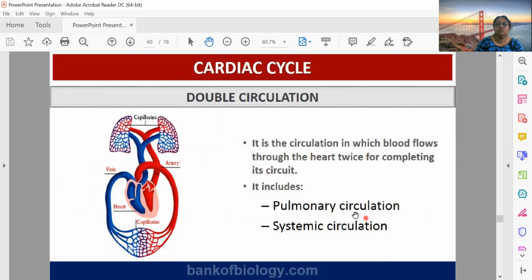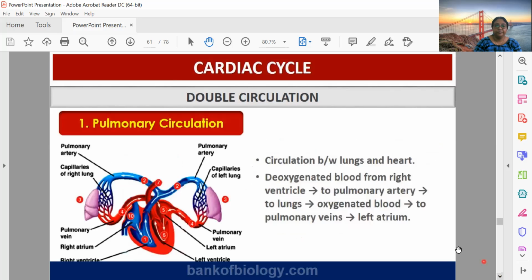So it will include pulmonary circulation, where blood is reaching the lungs. Another is systemic circulation, where blood is reaching the tissues. So this is the flow chart: deoxygenated blood from the right ventricle to the pulmonary artery, then to the lungs.